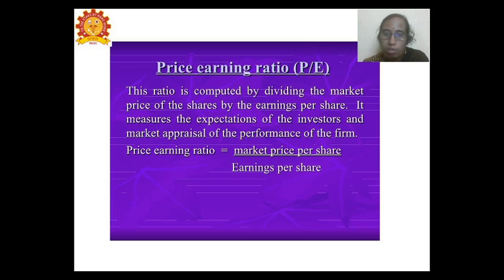It measures the expectations of the investor. So when calculating the PE ratio, that is the price earnings, they can find out the expectations and the market price of the share and make an appraisal of the performance of the business. The formula is the market price per share divided by earnings per share.